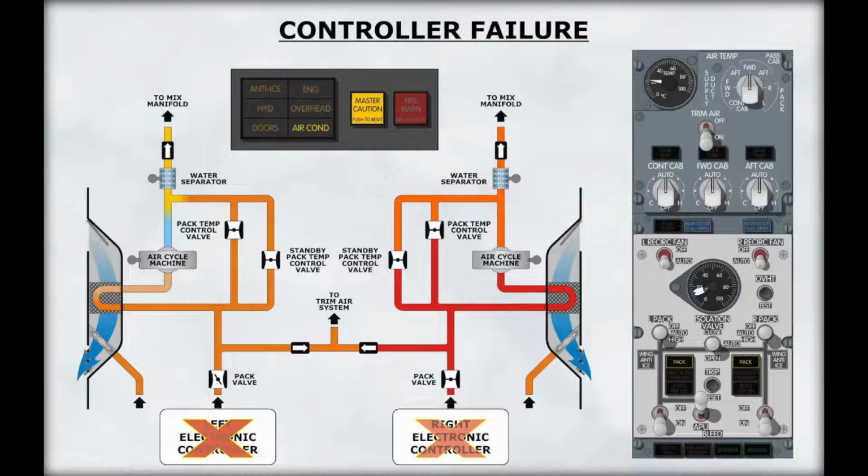When both the primary and standby controllers fail, the pack light, both master caution lights, and the air conditioning annunciator lights will illuminate.